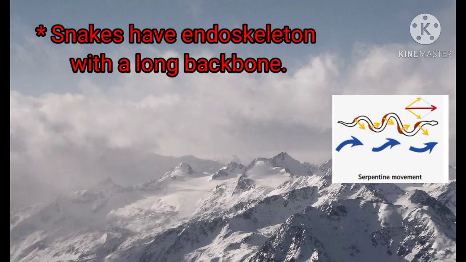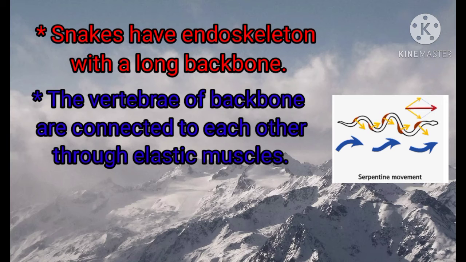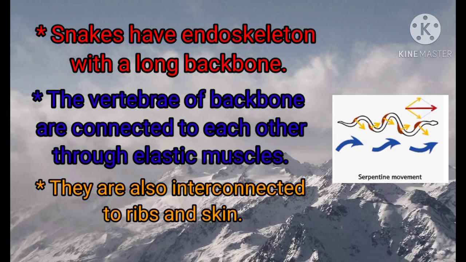Snakes have an endoskeleton with a long backbone. The vertebrae of the backbone are connected to each other through elastic muscles. They are also interconnected to ribs and skin.